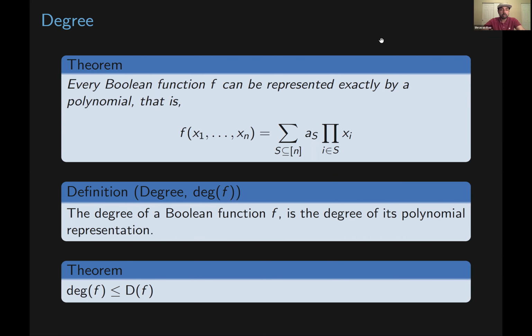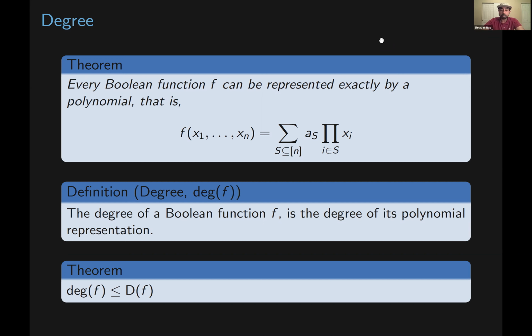One of the main ingredients in this relationship between the deterministic query complexity of a function and the quantum query complexity of a function is the notion of degree. The idea of the degree of a Boolean function comes from the fact that every Boolean function can be represented exactly by a polynomial.